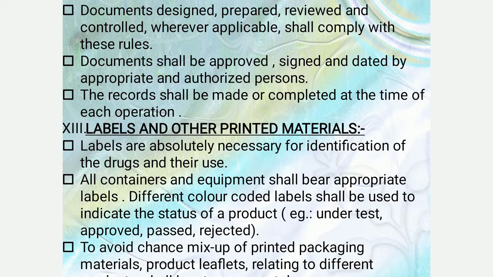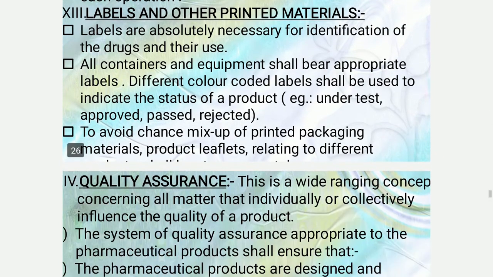Next one is the labels and other printed materials. Labels are absolutely necessary for identification of the drugs and their use. All containers and equipment shall bear appropriate labels. Different color-coded labels shall be used to indicate the status of the product. Example: under test denoted as yellow color, approved denoted as green color, and rejected denoted as red color. To avoid chance mix-up of printed packaging materials, product leaflets relating to different materials.